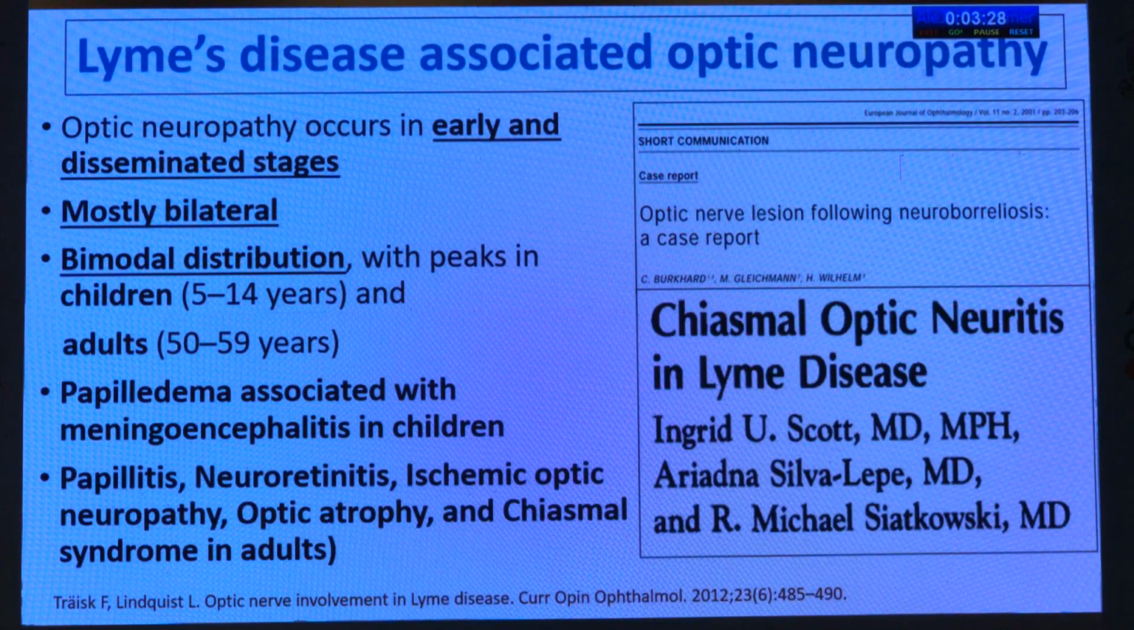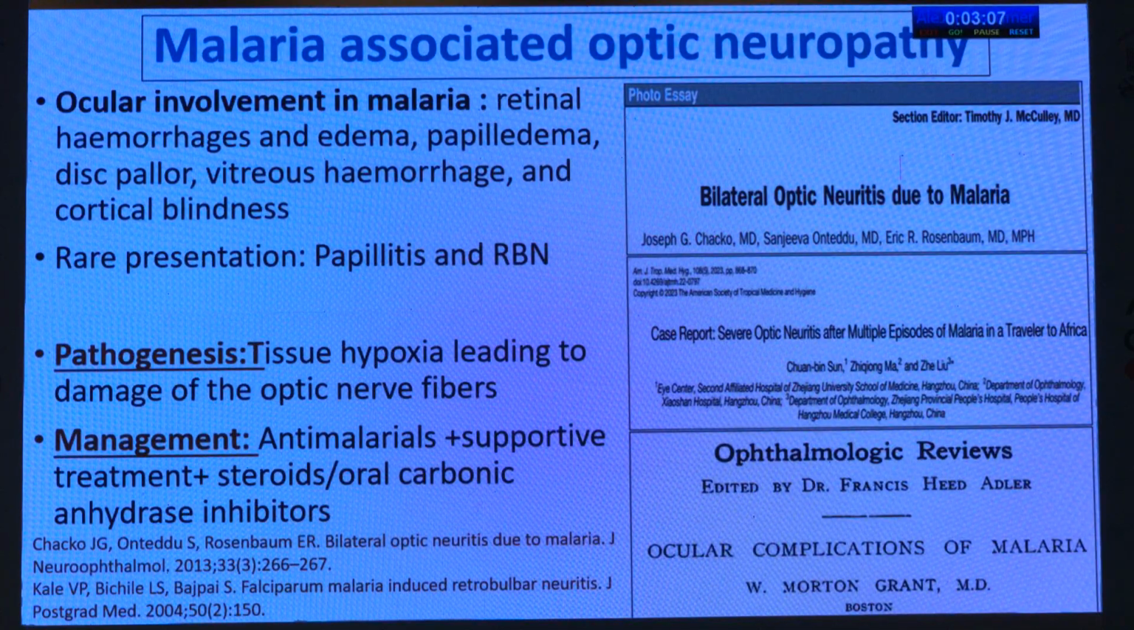Similarly, in Lyme's disease also, there can be optic neuropathy mostly in the early and disseminated stages, and it is mostly bilateral with a bimodal distribution of the age. In children, there is papilledema associated with meningoencephalitis, whereas adults have a variable presentation with papillitis, ischemic optic neuropathy, optic atrophy, as well as chiasmal syndrome. In malaria-associated optic neuropathy, there is a rare presentation of either a retrobulbar neuritis or papillitis, and the pathogenesis is tissue hypoxia because of the parasite which causes damage of the optic nerve fibers.